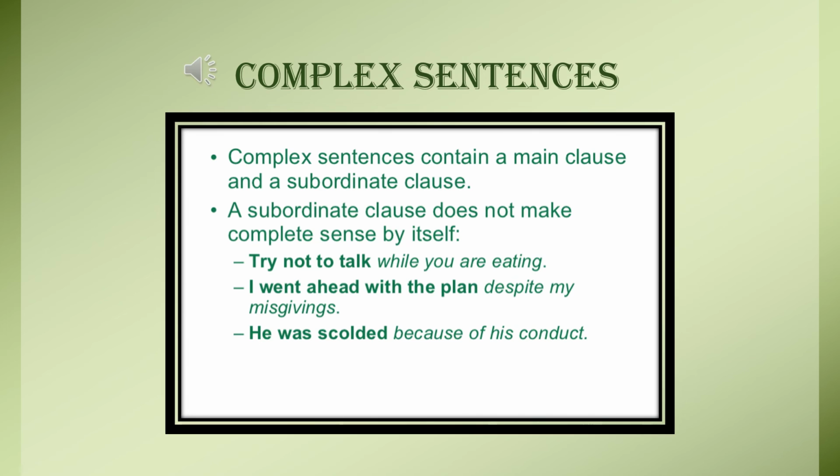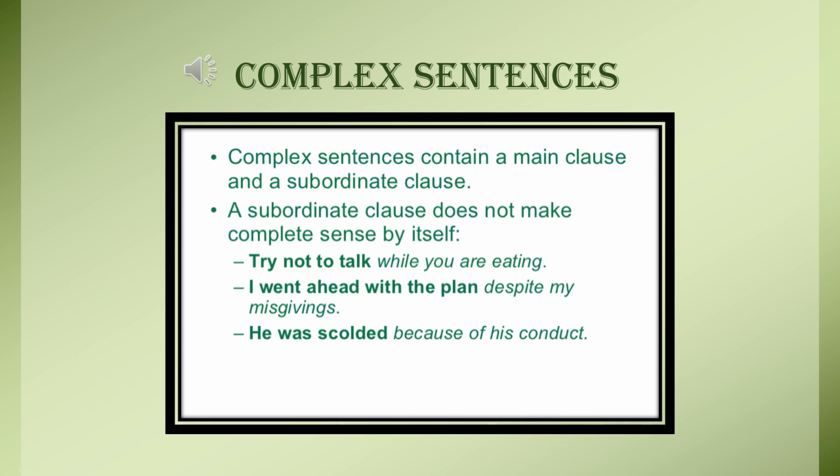Like, try not to talk while you are eating. Now you can see try not to talk is an independent clause. It is an independent sentence. While you are eating is the subordinate clause. It needs the support of the main clause.